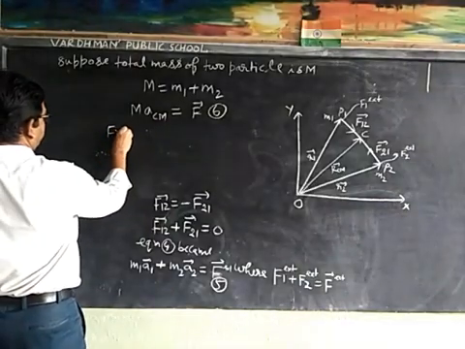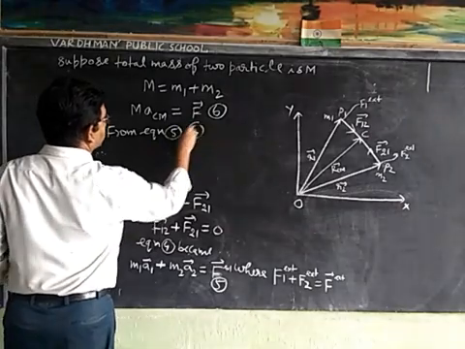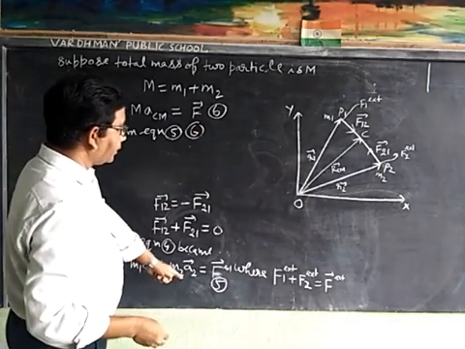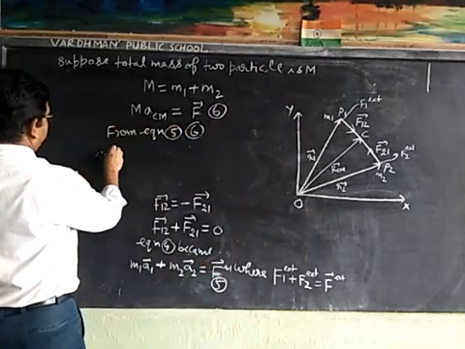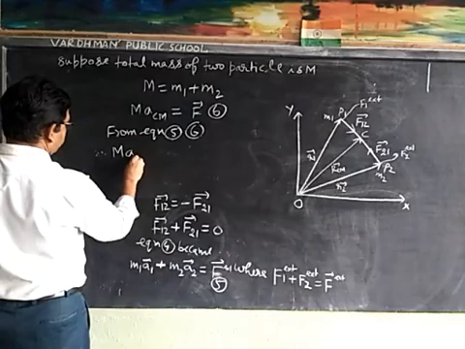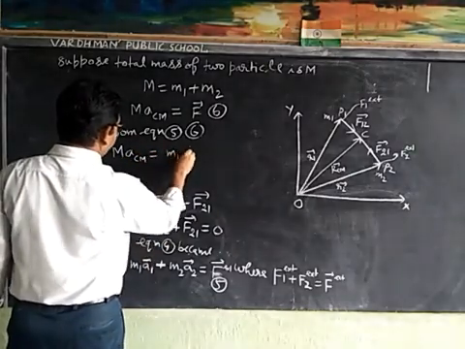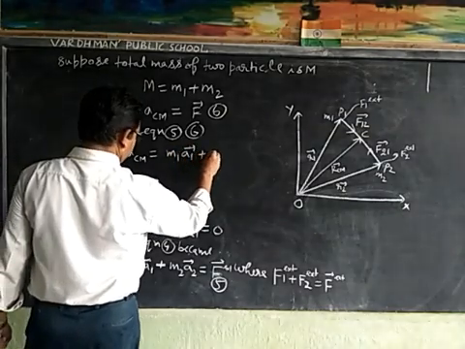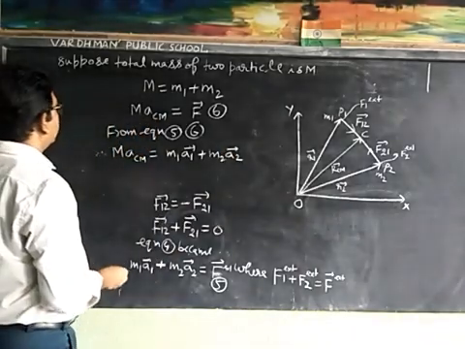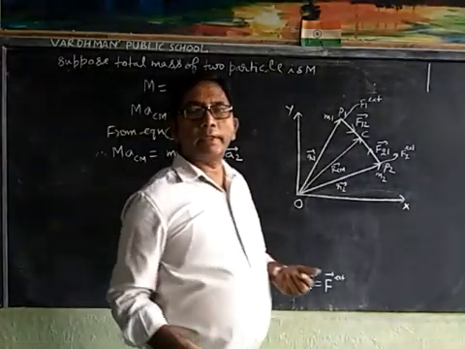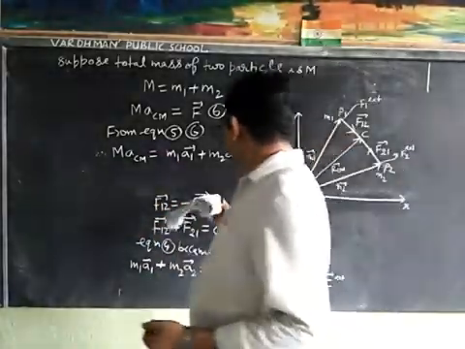From equations 5 and 6 we can write M ACM is equal to m1 a1 plus m2 a2.